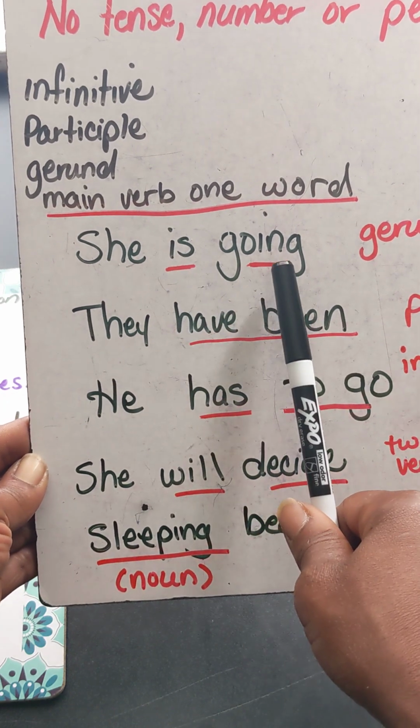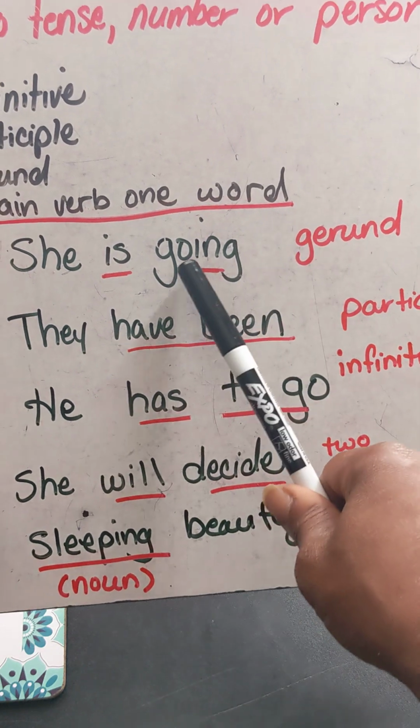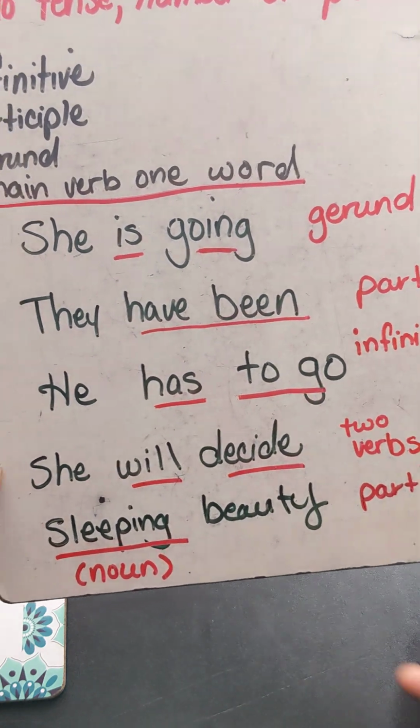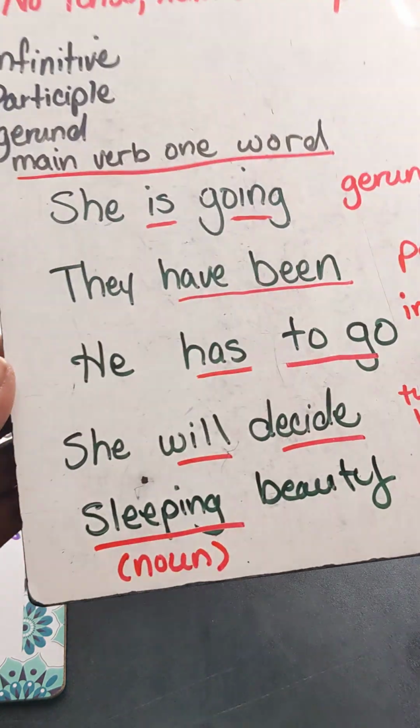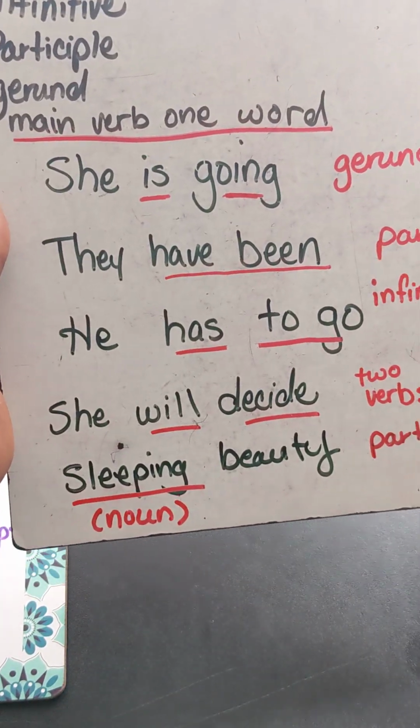But there's no one main verb here. You got going, and then on top of that, it's ing. So that makes this word what they call a gerund. It's a verb when you add ing to it, and it is also sometimes used as an adjective.